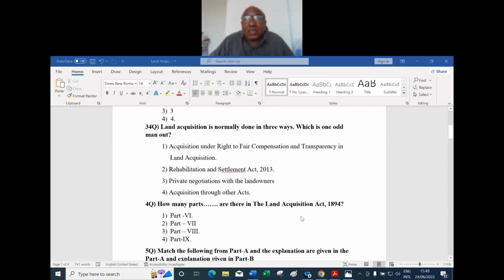How many parts are there in the new act and how many parts are there in the old act? In 1894, there are 8 parts. What about the new act?